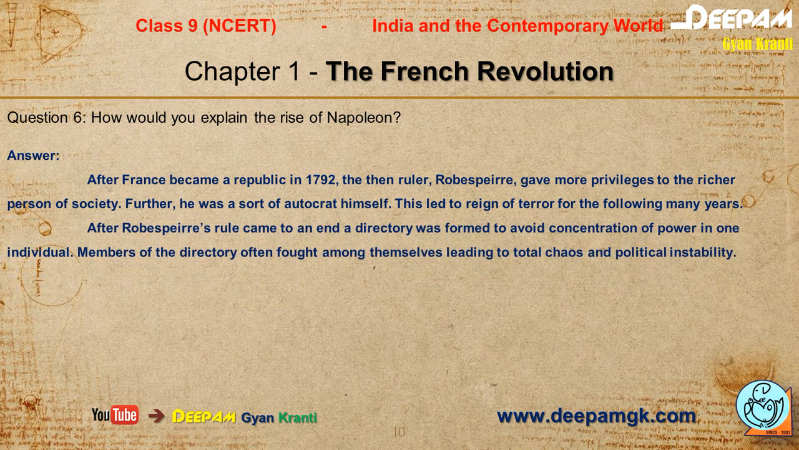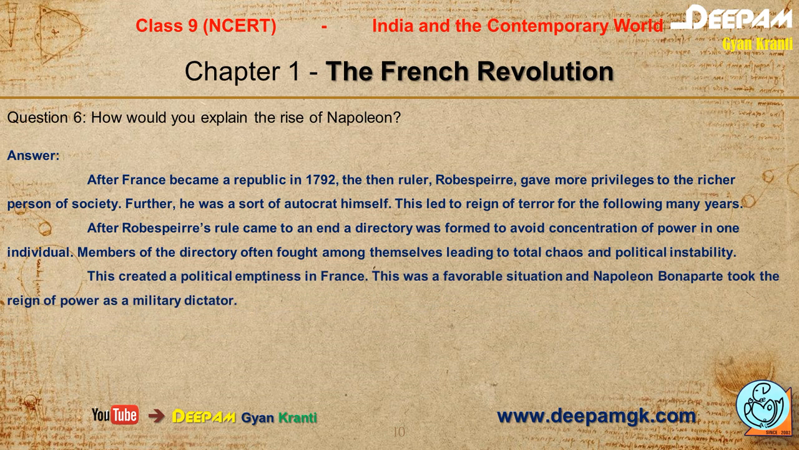After Robespierre's rule came to an end, a directory was formed to avoid concentration of power in one individual. Members of the directory often fought among themselves, leading to total chaos and political instability. This created a political emptiness in France. This was a favorable situation, and Napoleon Bonaparte took the reins of power as a military dictator.